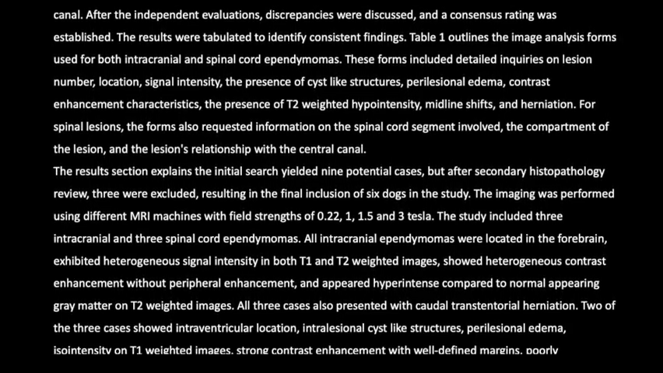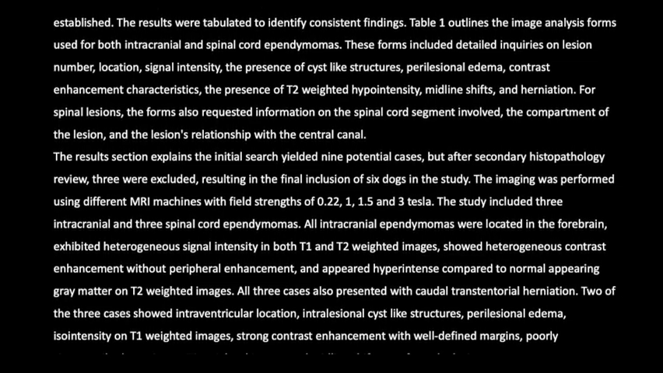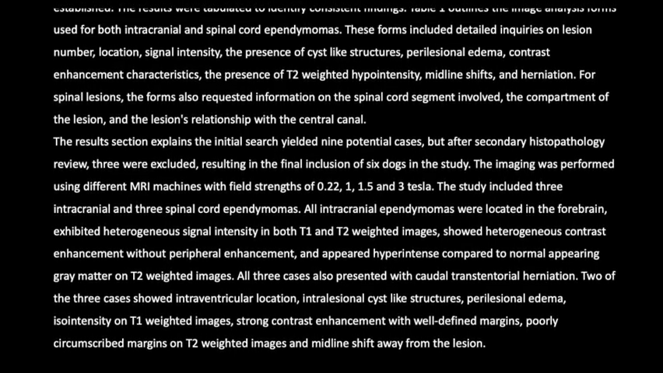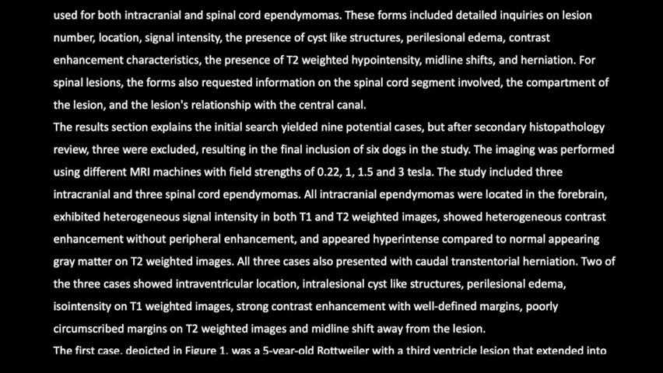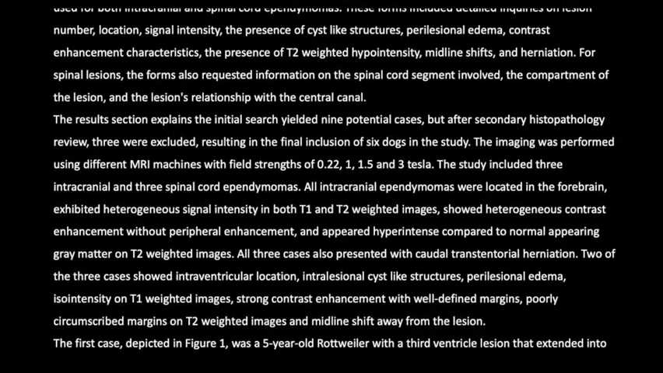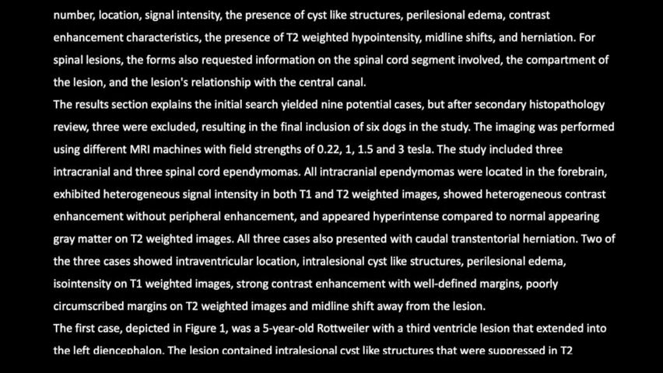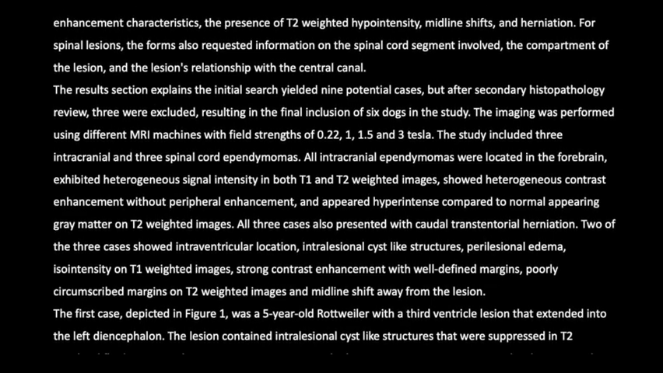The results section explains the initial search yielded 9 potential cases, but after secondary histopathology review, 3 were excluded, resulting in the final inclusion of 6 dogs in the study. The imaging was performed using different MRI machines with field strengths of 0.22, 1, 1.5 and 3 Tesla. The study included 3 intracranial and 3 spinal cord ependymomas.